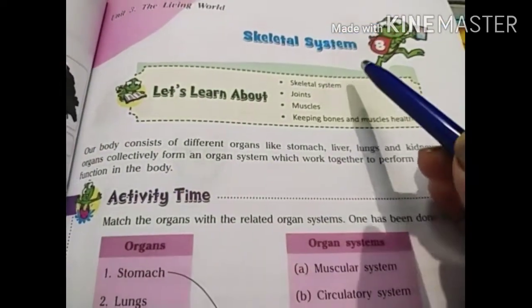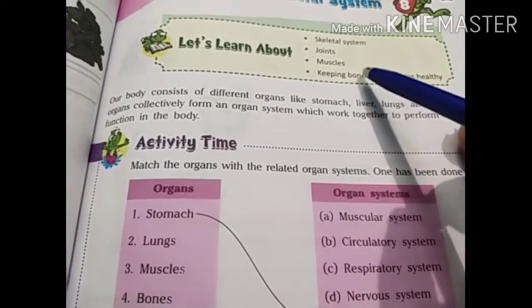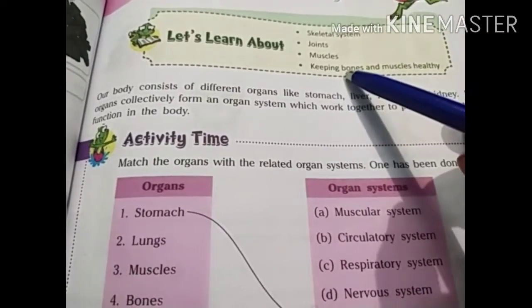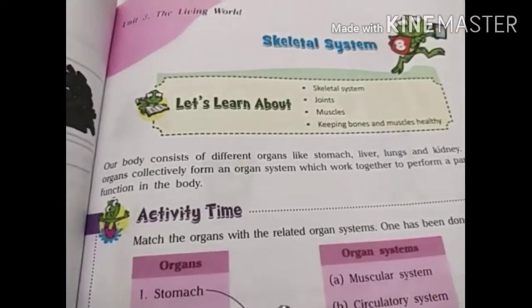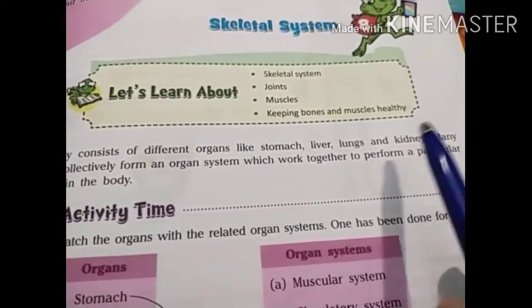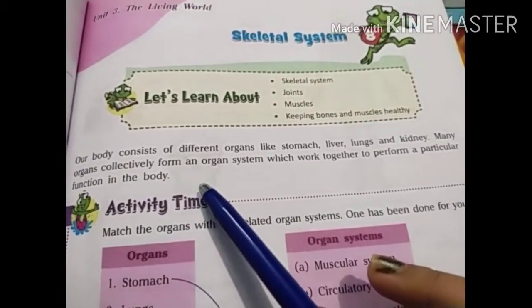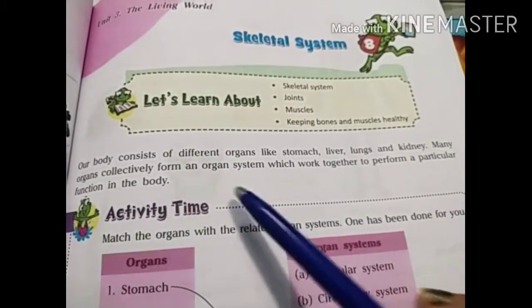So children, the chapter 8 skeletal system has these topics: skeletal system, joints, muscles, keeping bones and muscles healthy. So our body consists of different organs like stomach, liver, lungs and kidneys. Many organs collectively form an organ system which works together to perform a particular function in the body.